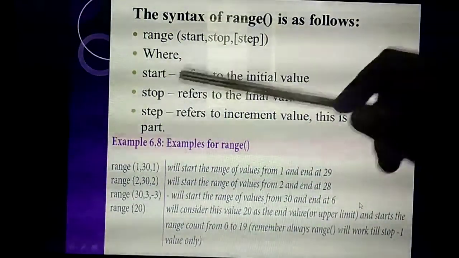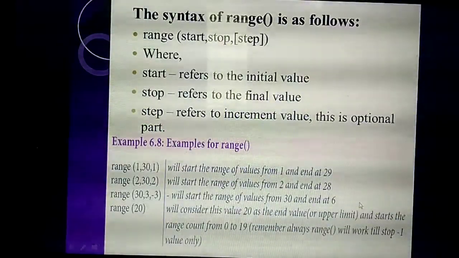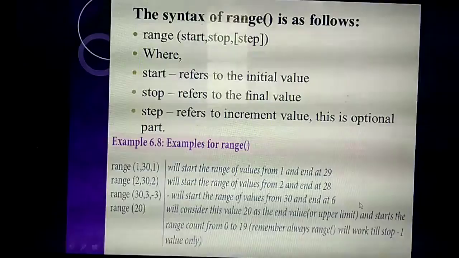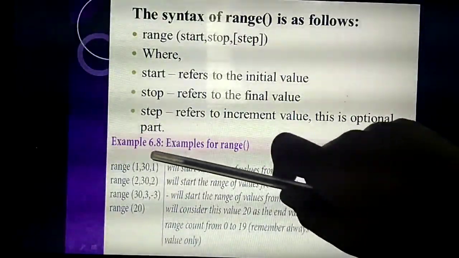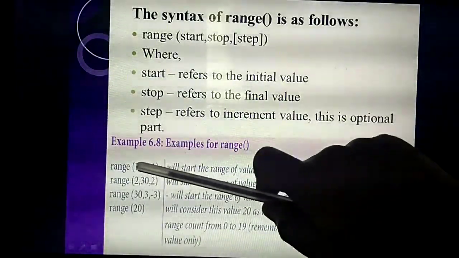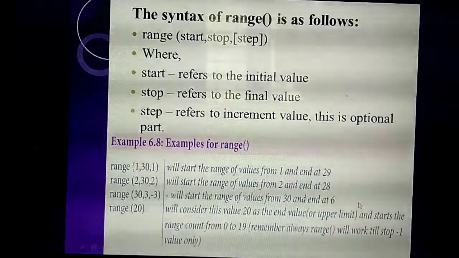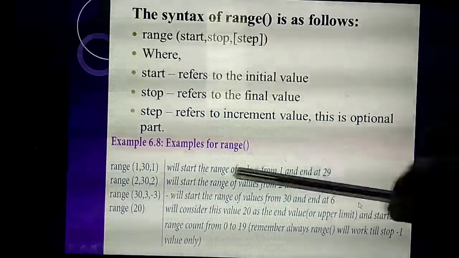Okay. Listen, another thing, the last value is the step value. So it will increment from 1. Understand? 1 plus 1, 2. Then 2 plus 1, 3. 3 plus 1, 4. 4 plus 1, 5, 6 till 29. Understand? Yes. See the next example.